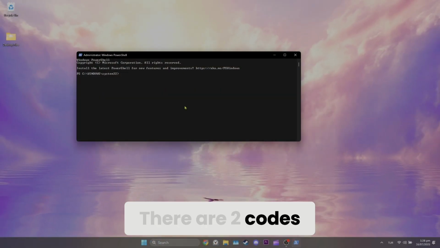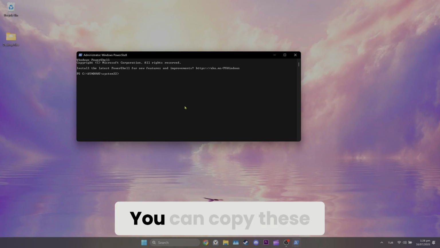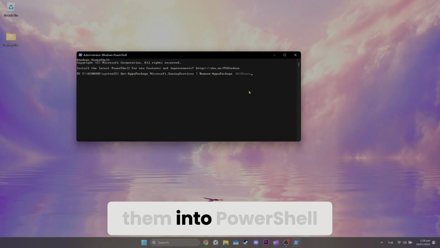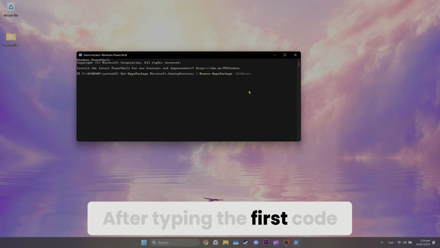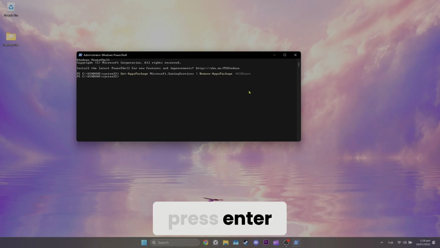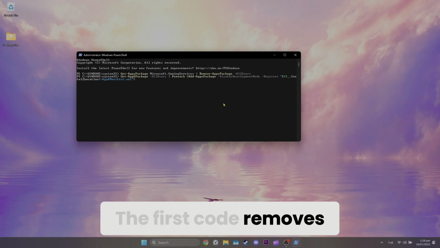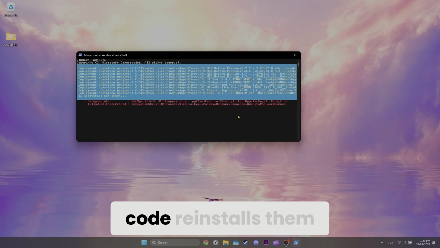There are two codes we need to type in PowerShell. You can copy these codes from the video description below and paste them into PowerShell. After typing the first code, press enter. Then type the second one and press enter again. The first code removes packages and the second code reinstalls them.